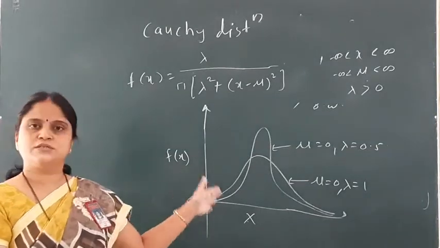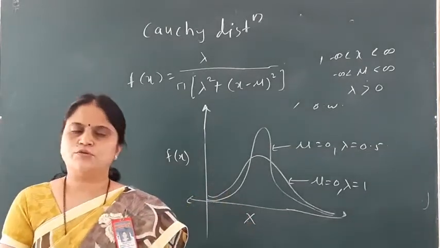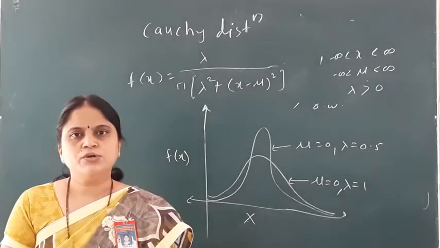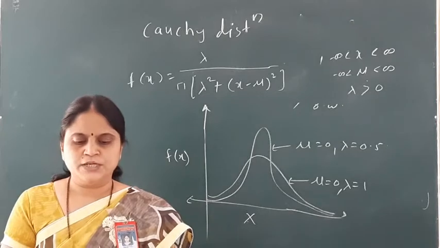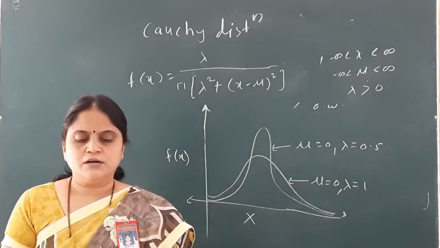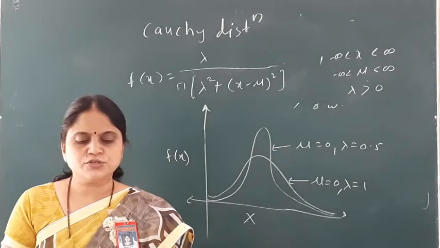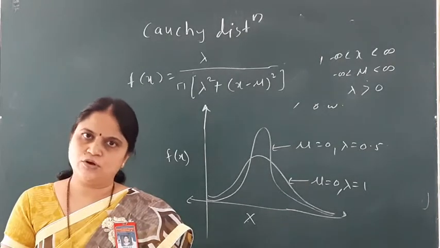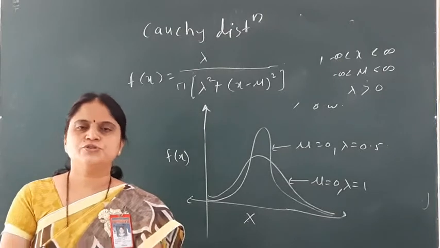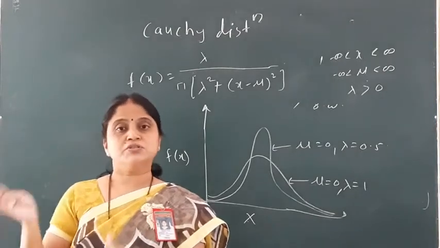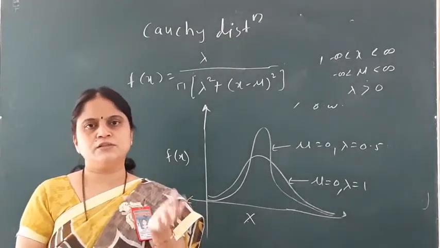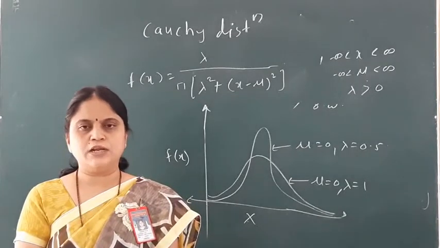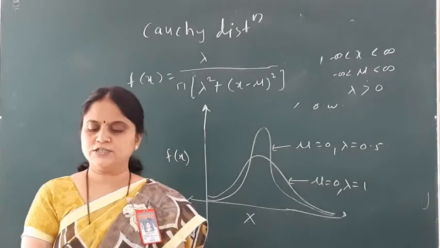If you look at this curve, it looks like the normal distribution, and it is symmetric about x equal to mu. The difference is that in the normal distribution the curve decreases quickly for large values of x, but in the Cauchy distribution it decreases more slowly for large values of x. That is the only difference.